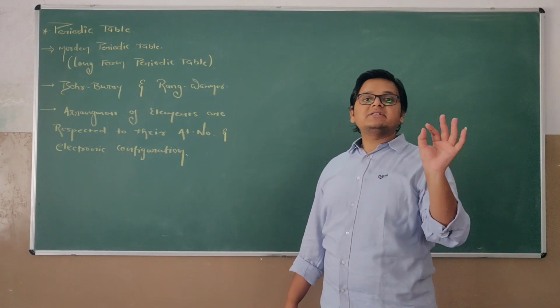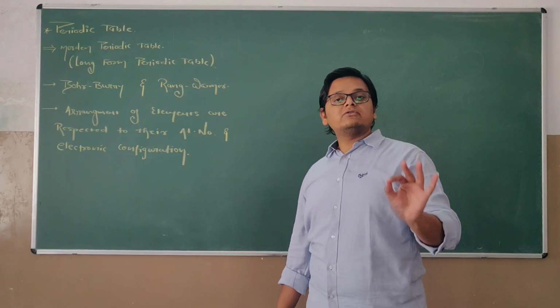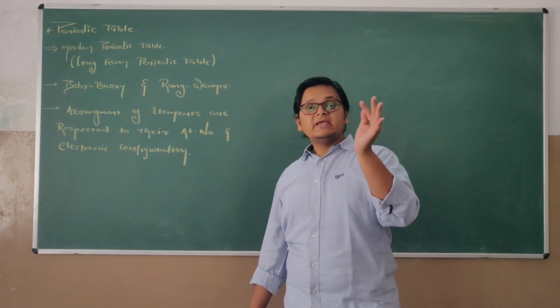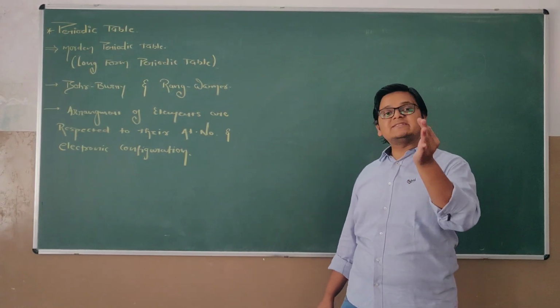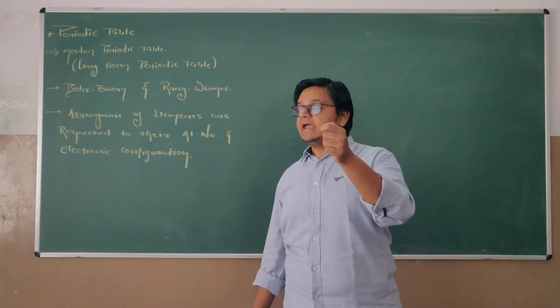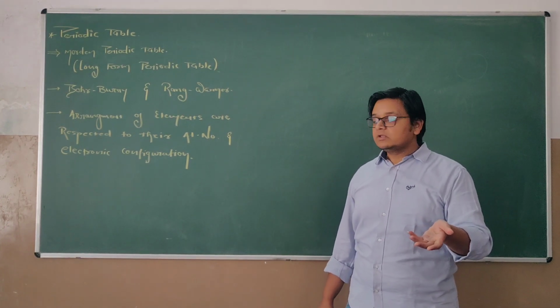Certain elements like hydrogen: the position of hydrogen is not decided yet. Helium is a member of the second group, S block, and it is kept in the 18th group, the noble gases. Why is this so?